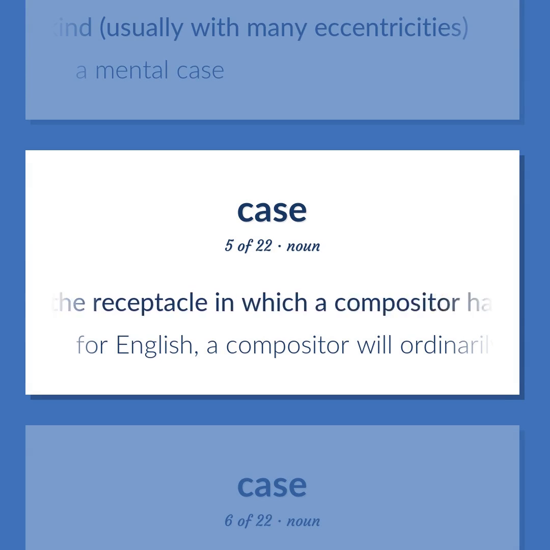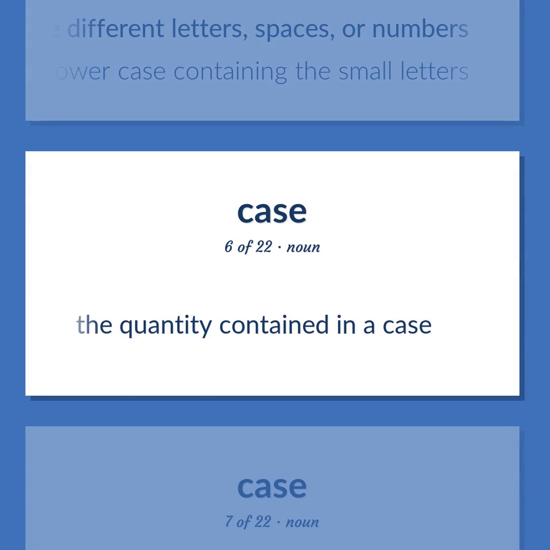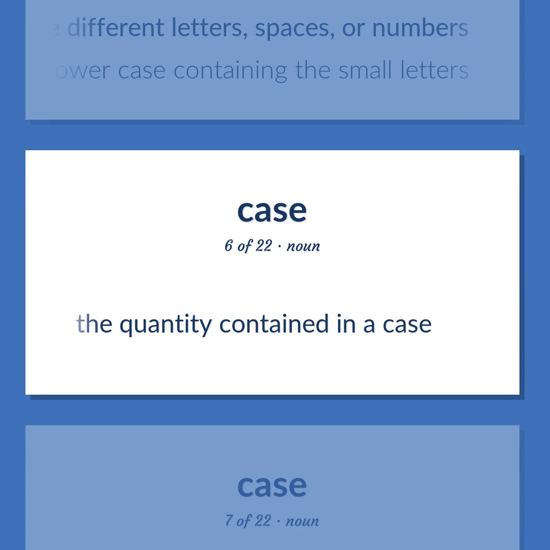Printing. The receptacle in which a compositor has his type, which is divided into compartments for the different letters, spaces, or numbers. For English, a compositor will ordinarily have 2 such cases, the uppercase containing the capitals and the lowercase containing the small letters. The quantity contained in a case.